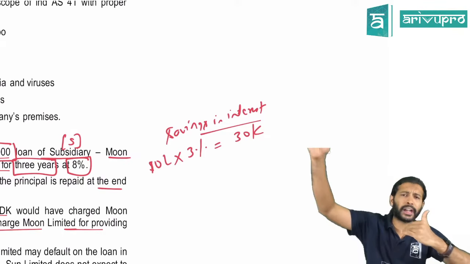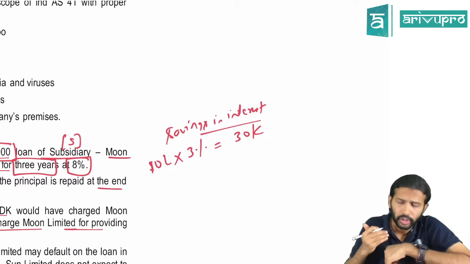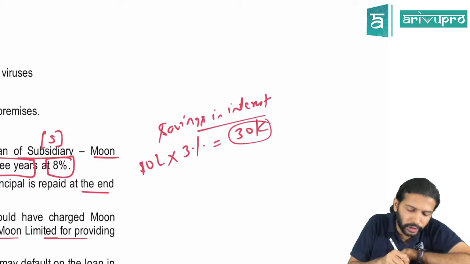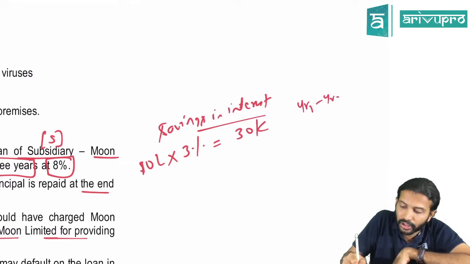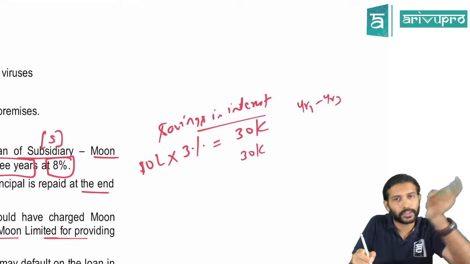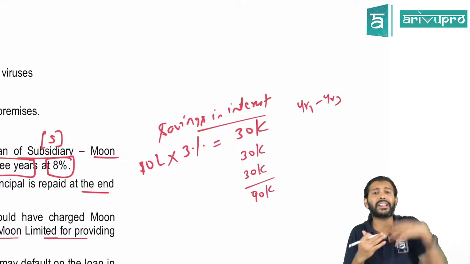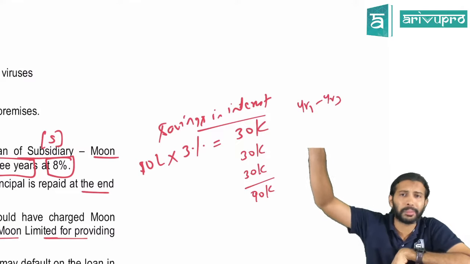Now, if you approach a random person, what will the random person say? What's in it for me? Or why are you asking me? Suppose I told him, if you give a guarantee on my behalf, then 30,000 interest I will save every year. And the loan term is 3 years. That means how much will be the savings in interest? First year 30, second year 30, third year 30. That means totally 90,000 I can save in the form of interest if somebody gives a guarantee on my behalf.